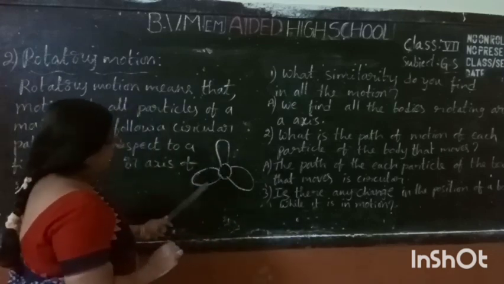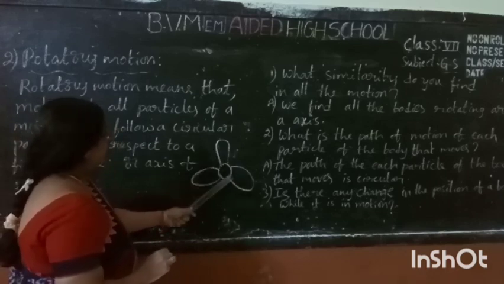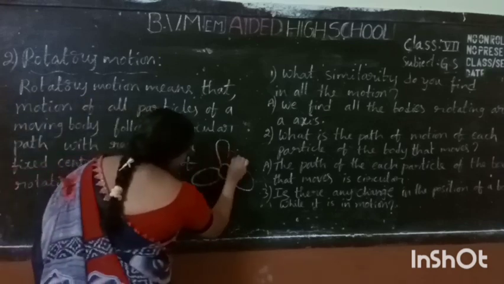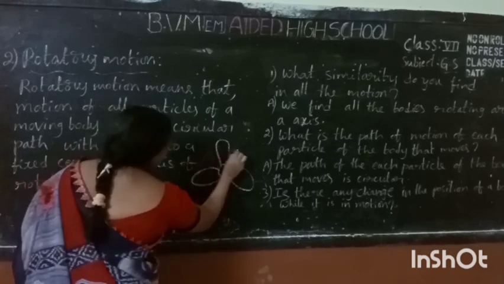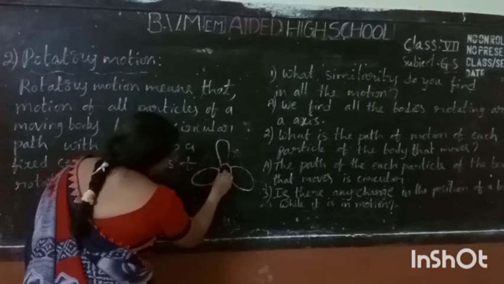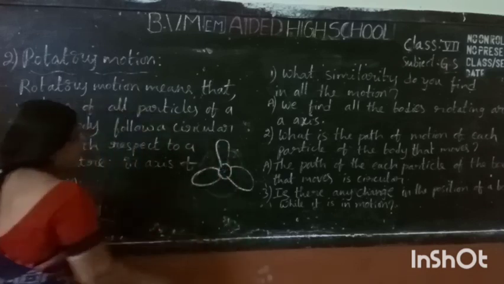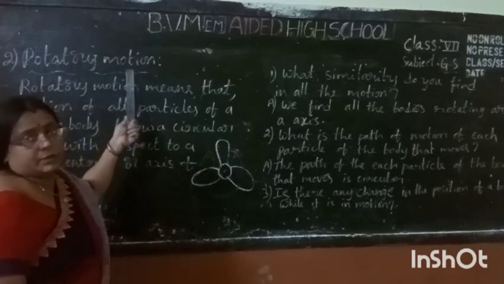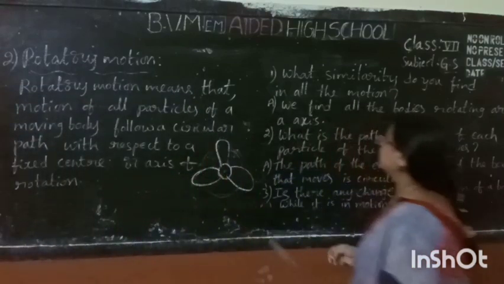All the particles of the moving body follow a circular path. They are rotating like this. So they follow a circular path with respect to a fixed center. Its rotation with respect to the fixed center is called rotatory motion. Do you understand? This motion is called rotatory motion.